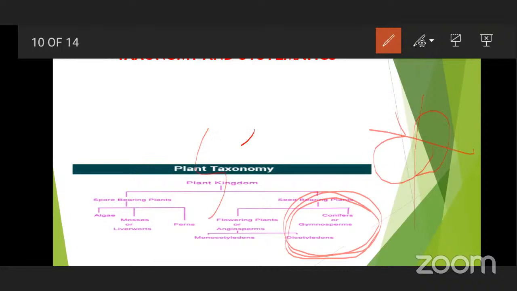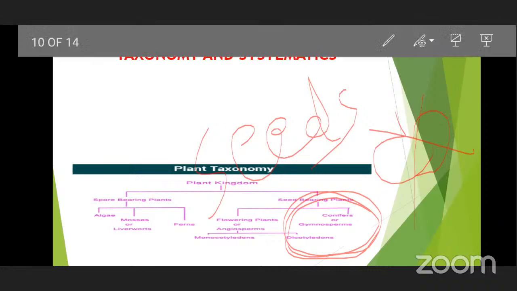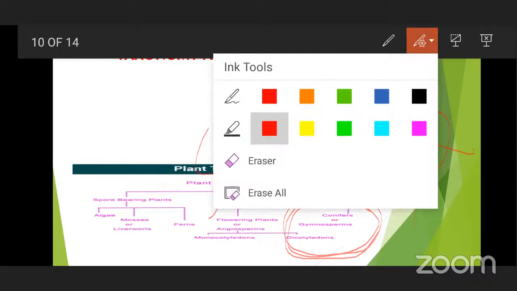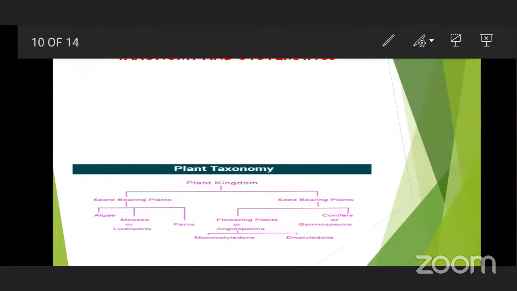Directly it is going to use the seeds. So it is becoming easier to understand what this organism is all about. When we find any plantlet, we want to know what the plant name is. So we have to categorize in this order so that we can come to a conclusion whether it is seed bearing or fruit bearing, or whether it is a spore bearing plant. It will create an easiness in understanding the plant or the organism in particular.